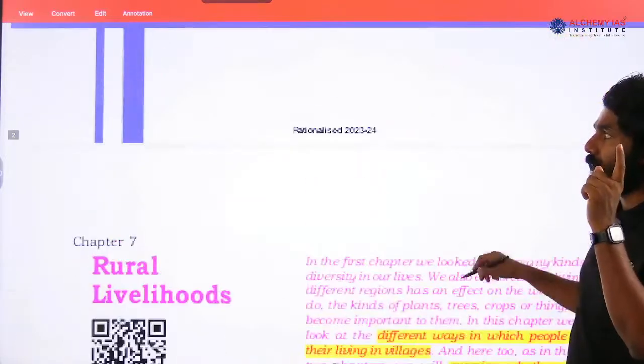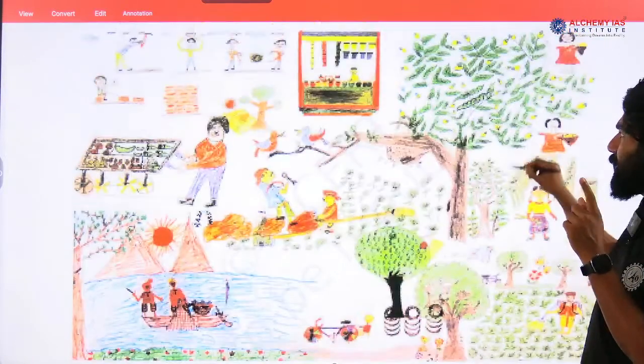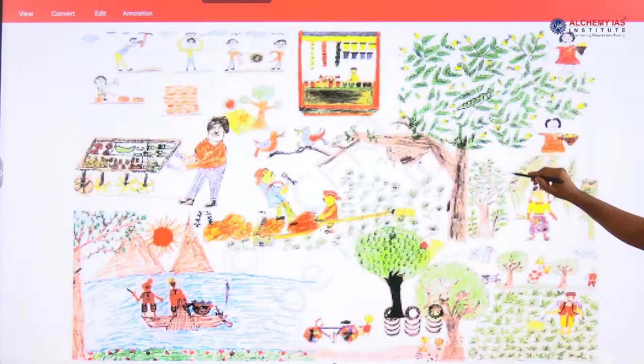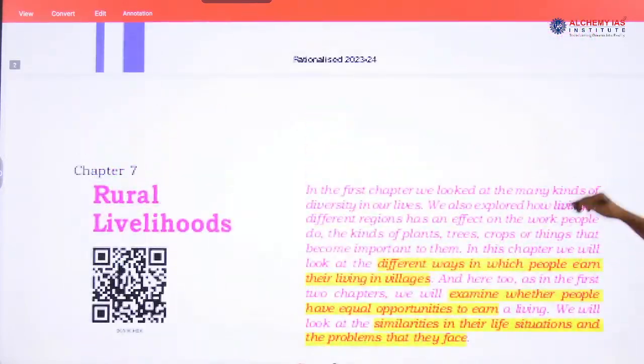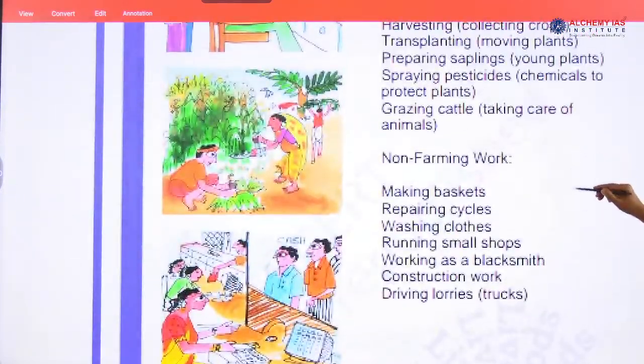Before we start, I have given a categorization based on this chapter. The people in rural areas are mostly engaged in two types of work.